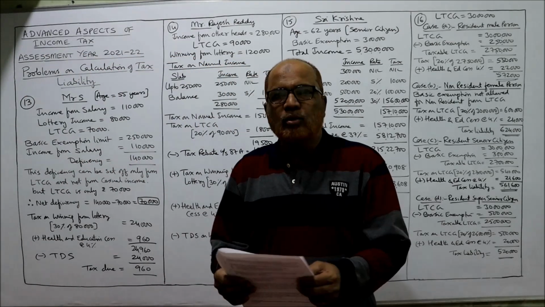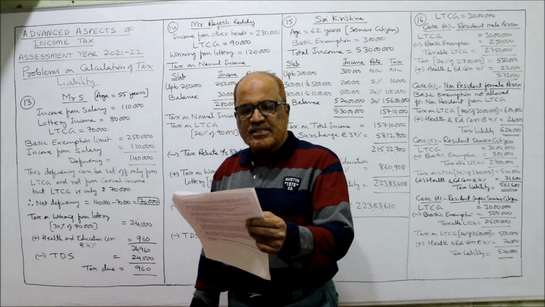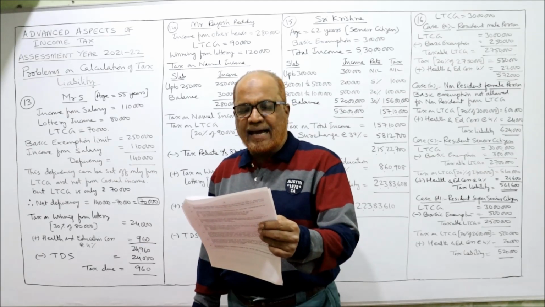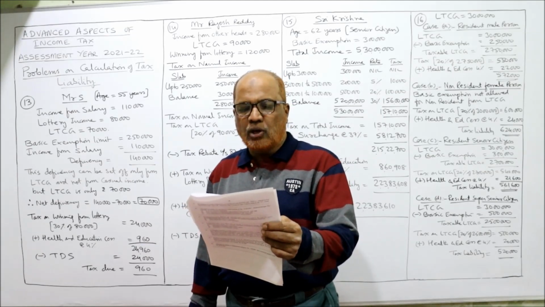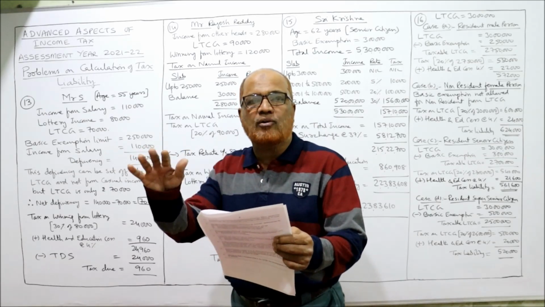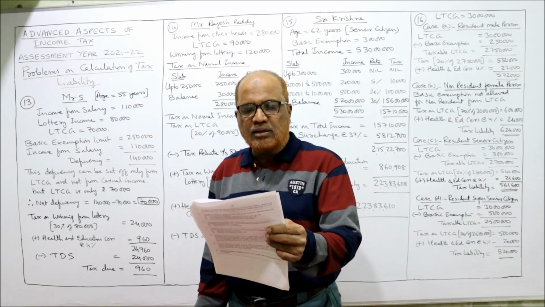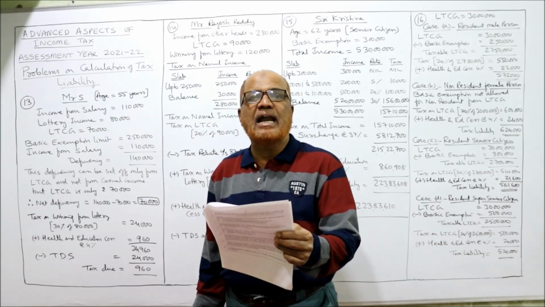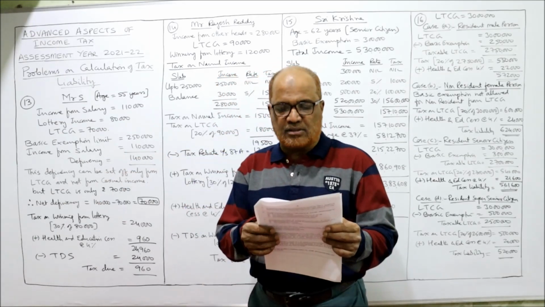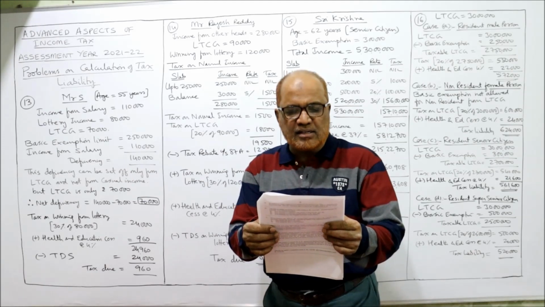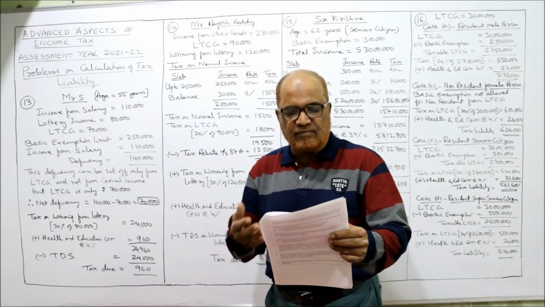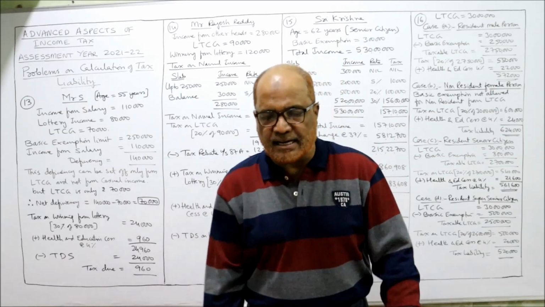Now I am going to read out the 13th problem. Mr. S, age 55 years, that means non-senior citizen, has a taxable salary income of 1,10,000, lottery income 80,000. This is the casual income on which there is a flat rate of tax 30%. Long-term capital gain on sale of house 70,000, LTCG. It's a special income on which there is a flat rate of tax 20%. Calculate his tax liability for the current assessment year if Mr. S is a resident.